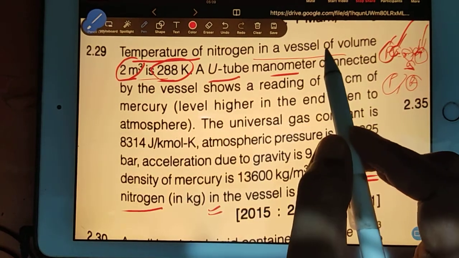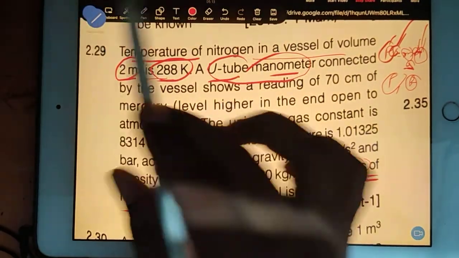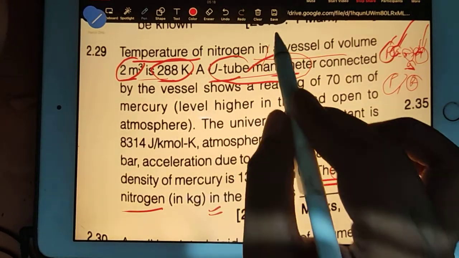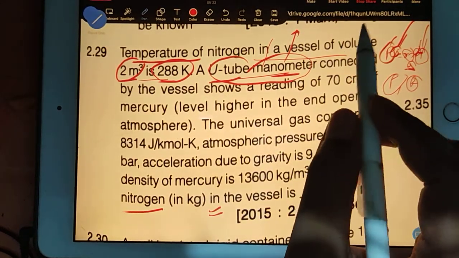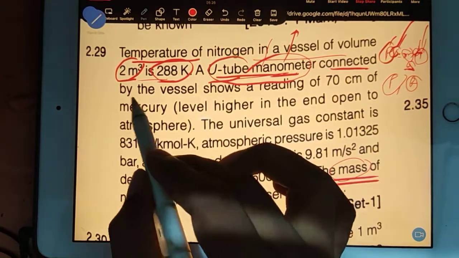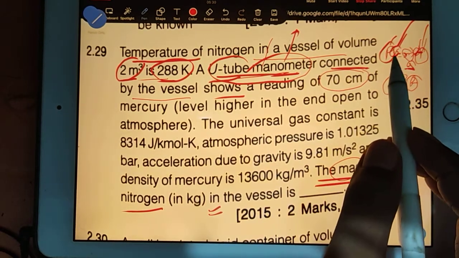A U-tube manometer is being used. Whatever the data for the U-tube manometer, you have to be strong in this, then only you can calculate the pressure. Whenever a U-tube manometer is given, it is only for the pressure. It gives you height, and that height gives you gauge pressure. This is the basic idea. The U-tube manometer is connected to the vessel and shows a reading of 70 centimeter height.